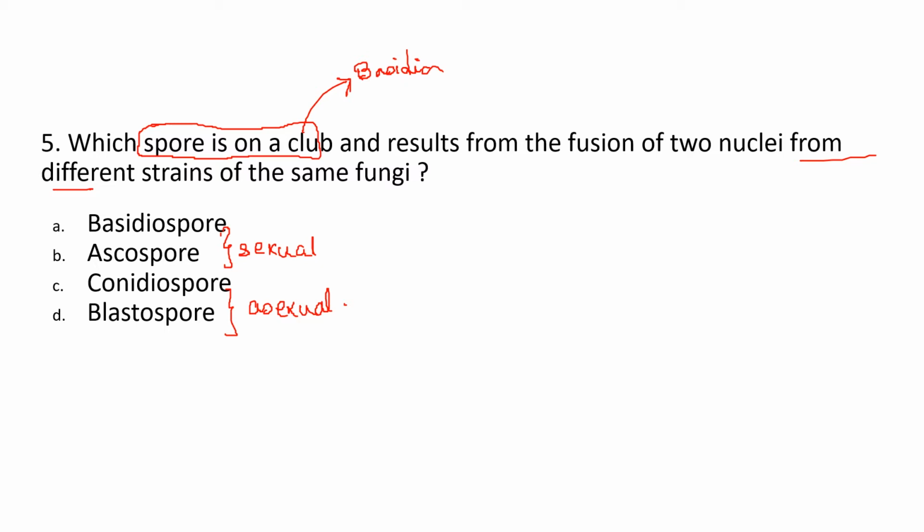Ascospores and Basidiospores will be from the fusion of the two nuclei, then meiosis, and then the spore formation. The ascospores are in a cup shaped structure, the ascocarp. They are long structures where 8 spores will be there, but in the basidiospores